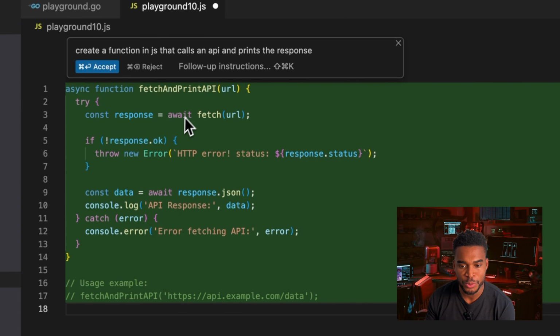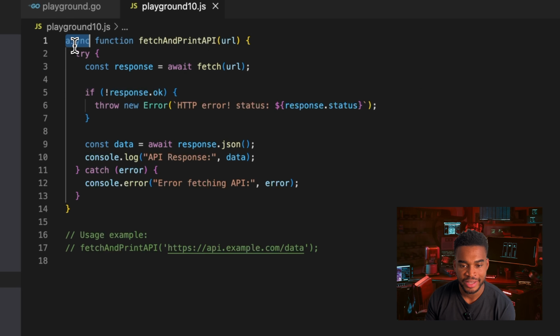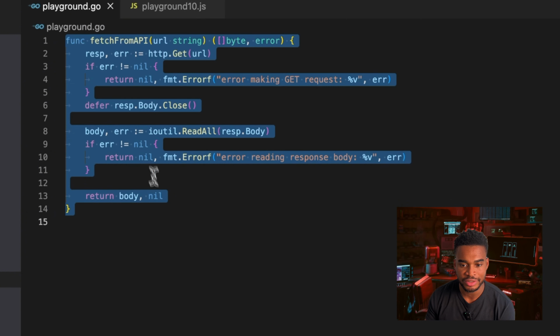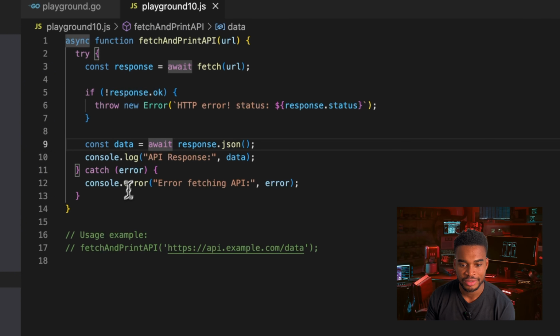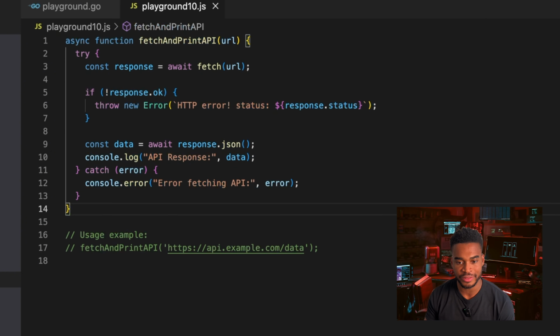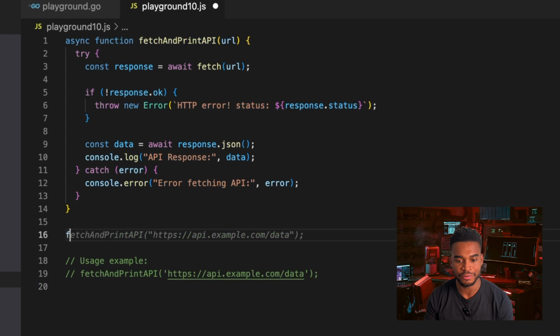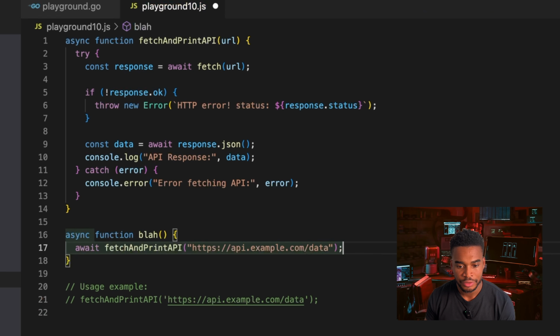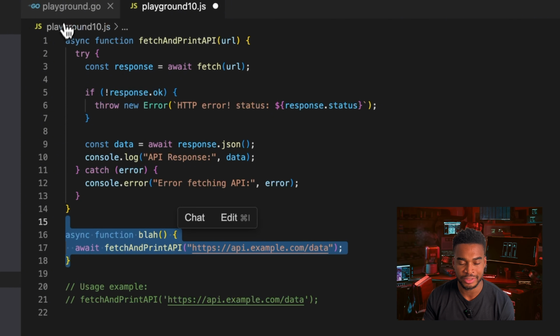Okay, boom, we already see the async. Async right there, this whole function has to be async. Then you have to await the fetch right here because this is an asynchronous function, blah, blah, blah, on and on we go. The annoying thing about this code is that if you now have another function called, I don't know, blah, that has to then call that function, you then have to await it, and then this function also has to be async. So that's why this is annoying.